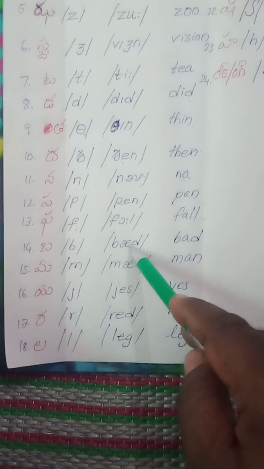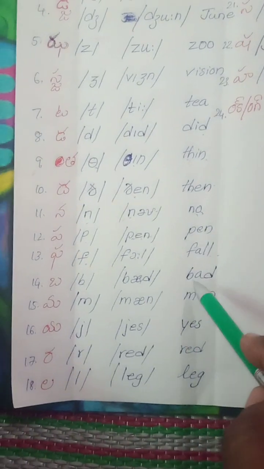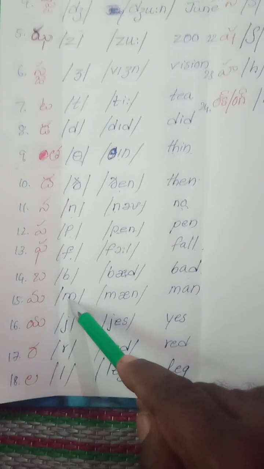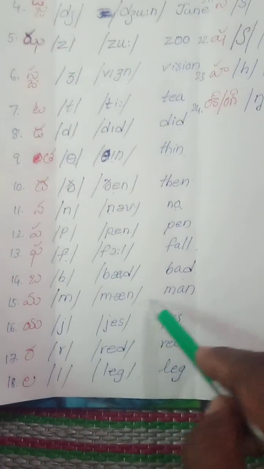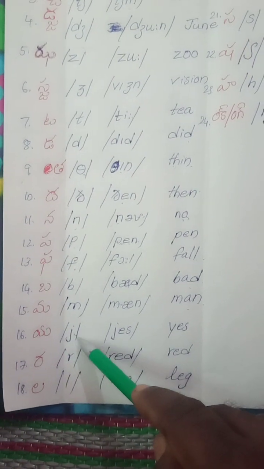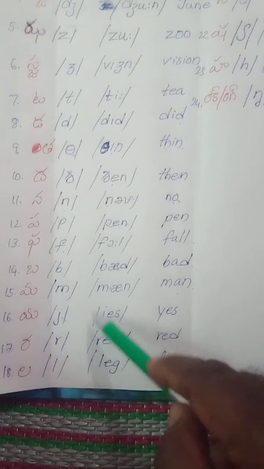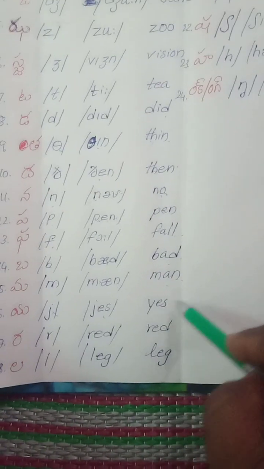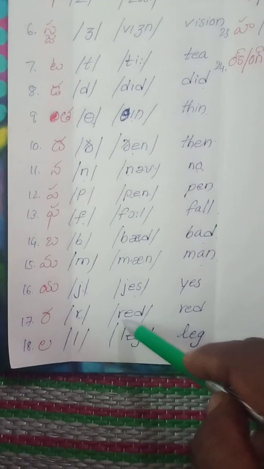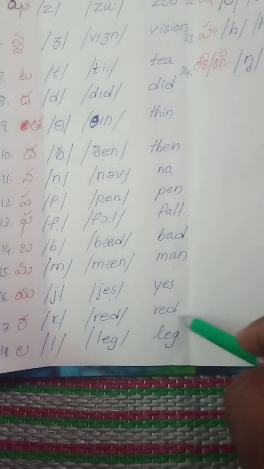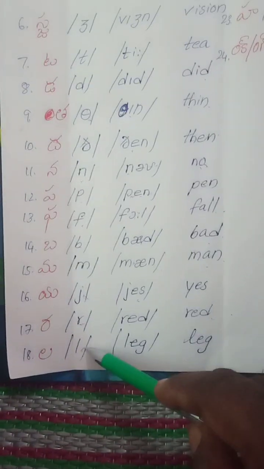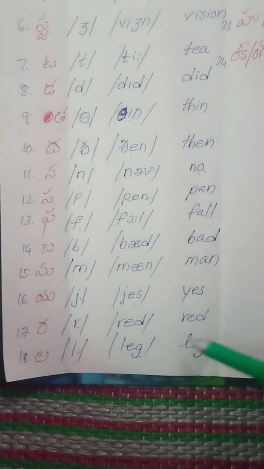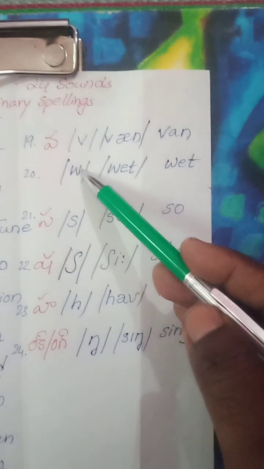Ba, bad, B-A-D, bad, ordinary spelling. Ma, man, M-A-N, man is the ordinary spelling. Ya, yes, Y-E-S, yes. And ra, red, R-E-D, red. La, leg, L-E-G, leg.